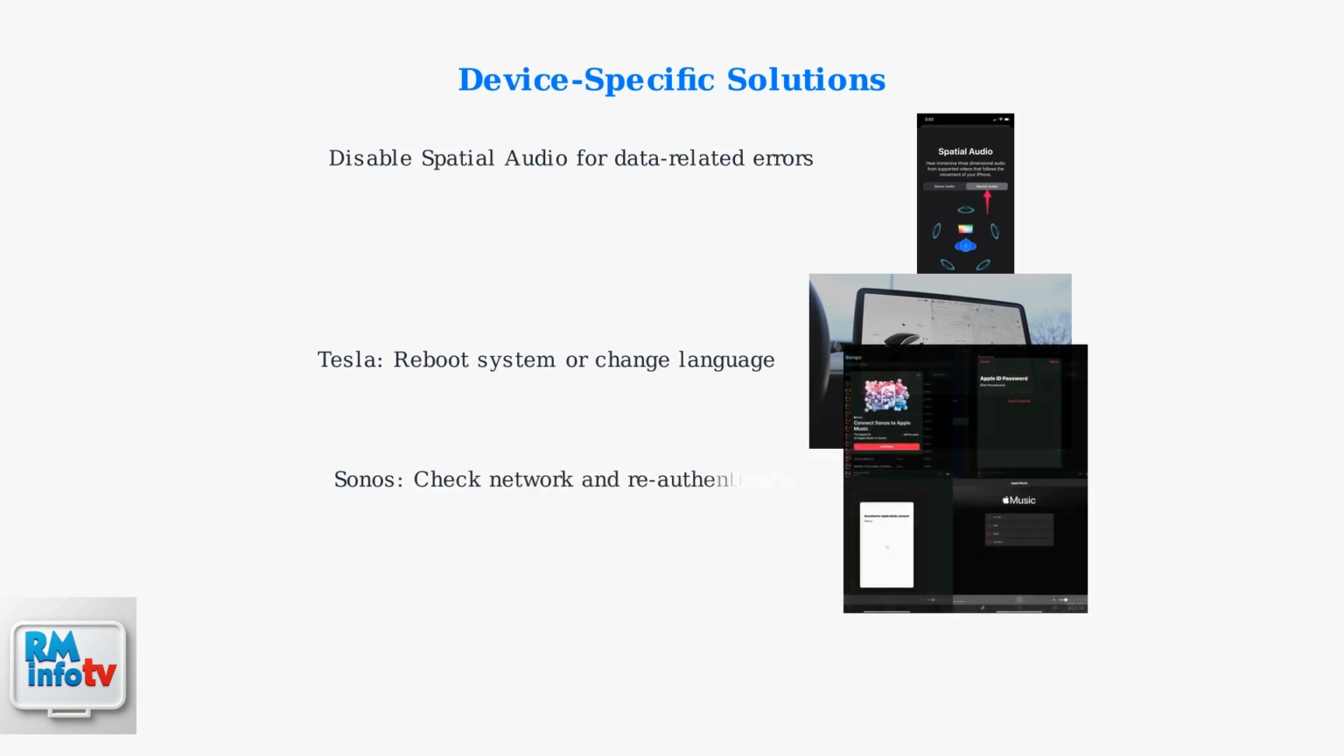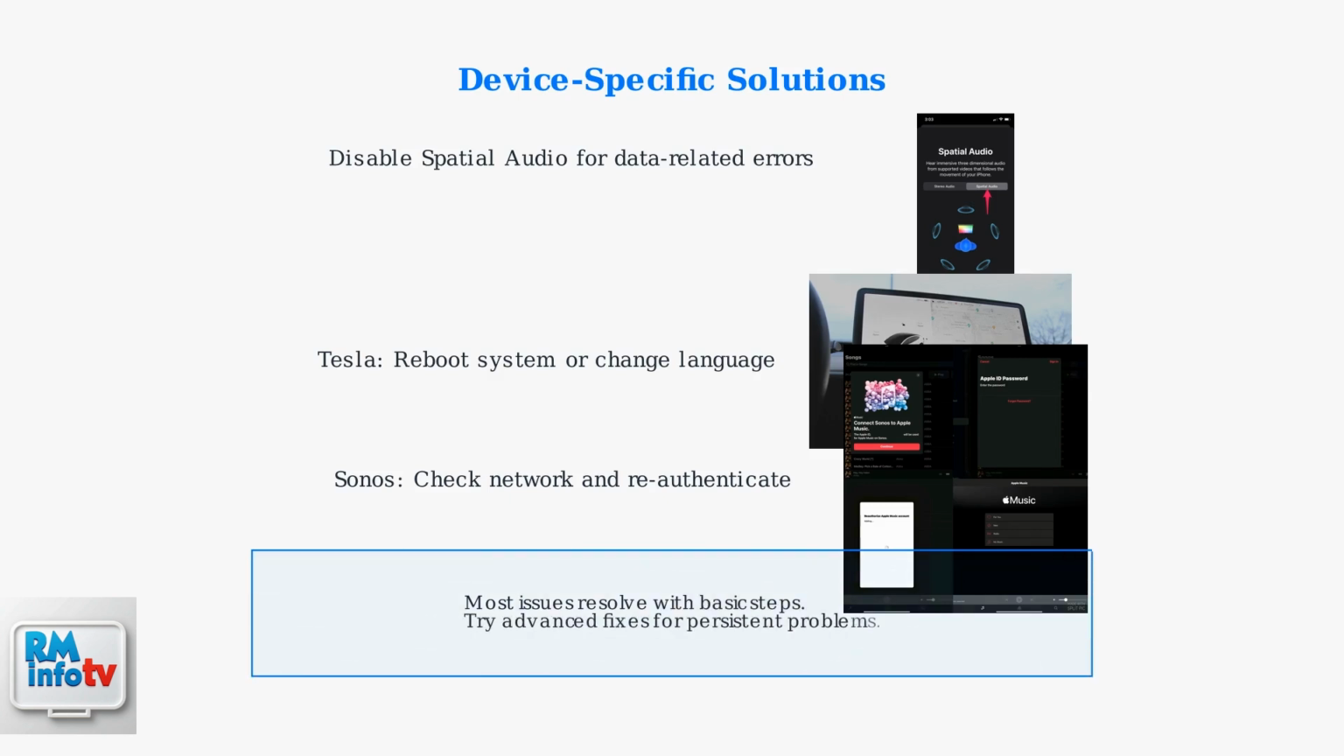For Sonos devices, ensure proper network connectivity and re-authenticate your Apple Music account through the Sonos app if connection issues persist. These troubleshooting steps resolve most Apple Music playback errors. Start with basic solutions and work your way up to advanced fixes as needed.